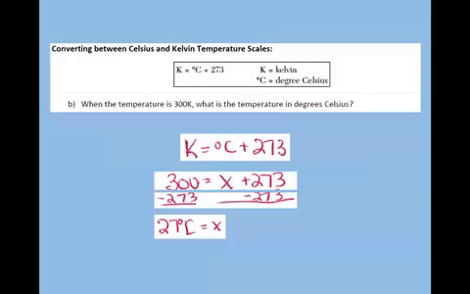So just be aware of potential and kinetic energy. Be aware about how temperature is a measurement of average kinetic energy, and how that's a way that we can measure thermal energy and how fast or slow the particles are moving.